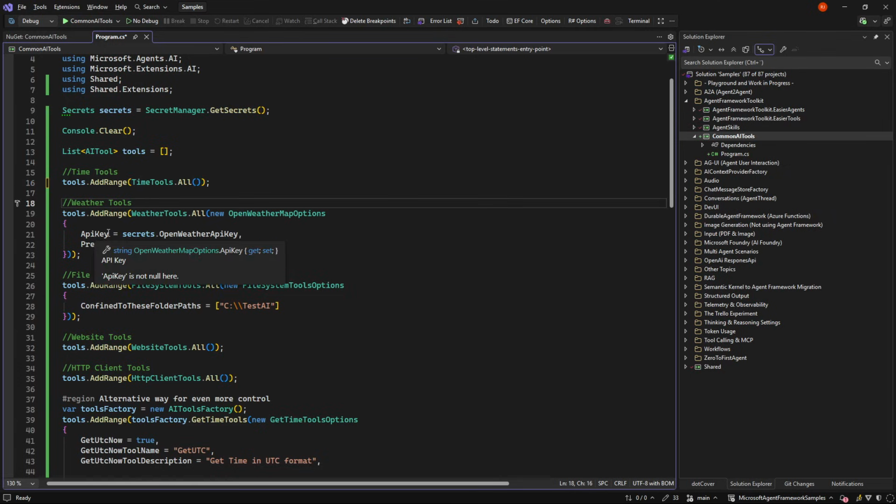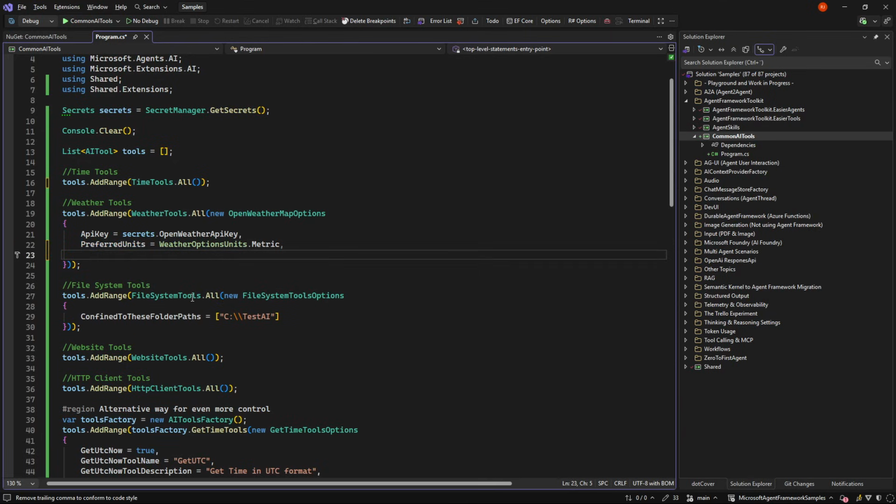Then we can get weather tools. Weather tools requires an API key from Open Weather Map. It's free to get, and you have a rate limit, of course, but it's not very difficult to work with. So you just give it an API key. You can give it preferred units, either metric or imperial. And if you want to control what HTTP client you're using, you can control that in.